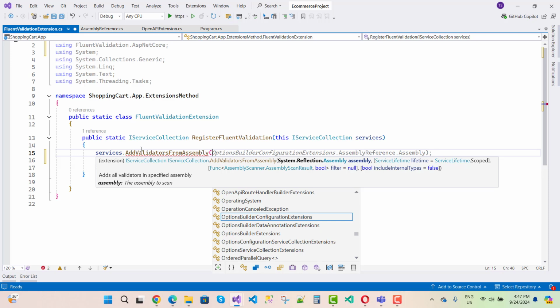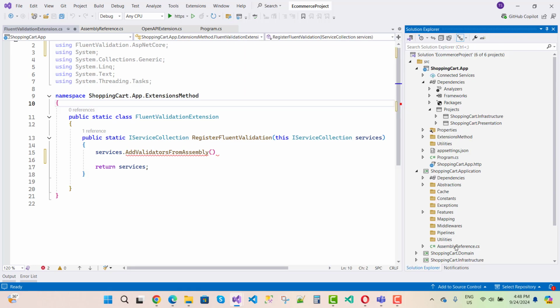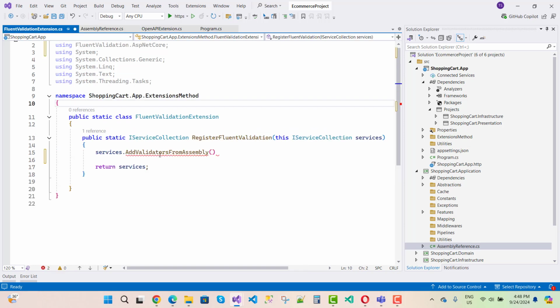Now I want to add an assembly here, and here we have the assembly reference in the application layer. So ShoppingCart.Application first. Here we go for add validators from assembly. I want to take ShoppingCart.Application.AssemblyReference.Assembly.